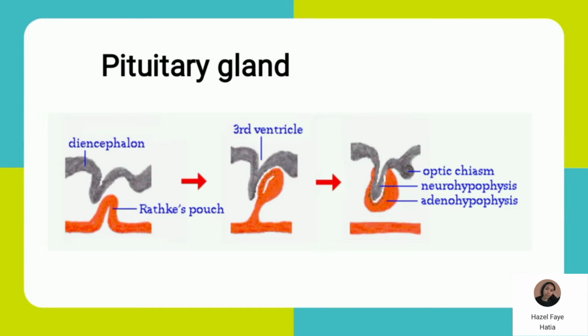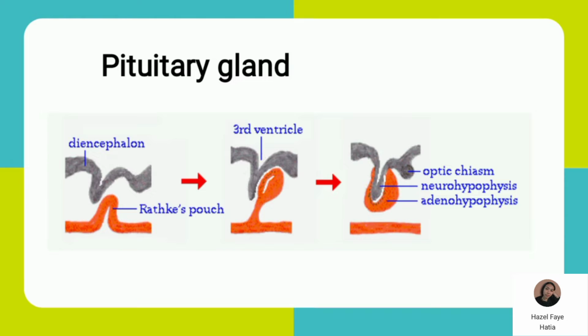This is the illustration of the development. We know that it arises from two ectodermal tissues. The anterior is from the oral ectoderm and the posterior is from the neuroectoderm. From the 7th week of development, there is an ectodermal oral upgrowth immediately in front of the Rathke's pouch, in the first image. In the diencephalon of the brain, there is a downward extension which we call the infundibulum.